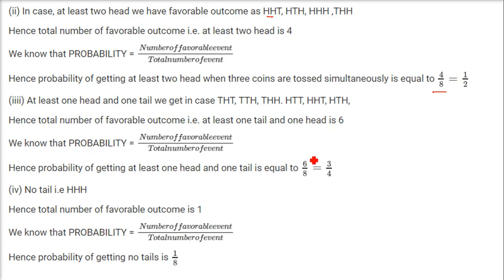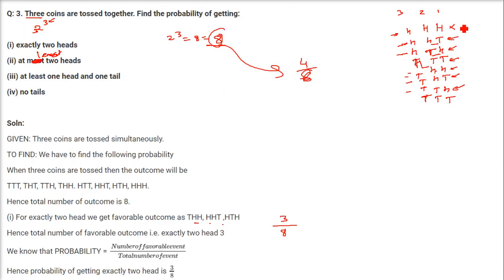So how many possibilities did we get? At least 1 head and 1 tail. So 1 head, 1 tail, 1 head, 1 tail, 1 head, 1 tail, 1 head, 1 tail. So here also we got 6 of these. Only this one and this one we are not including. So 6 is the total favorable cases and 8 is the total number of cases. That is, this is the number of favorable events and these are the total number of events. So 6 by 8 will be the answer. So 3 by 4 for this one.